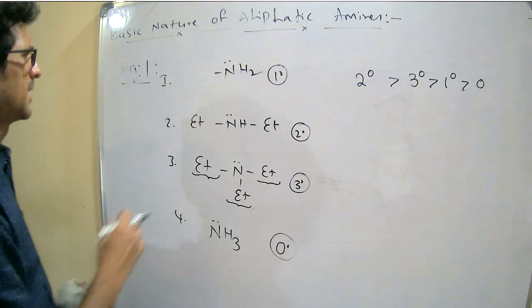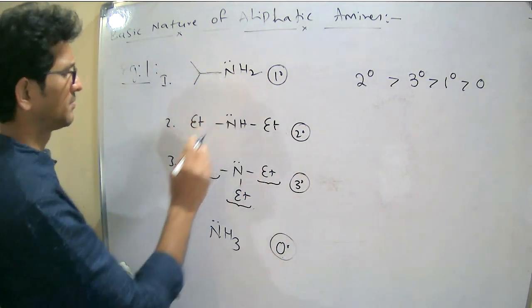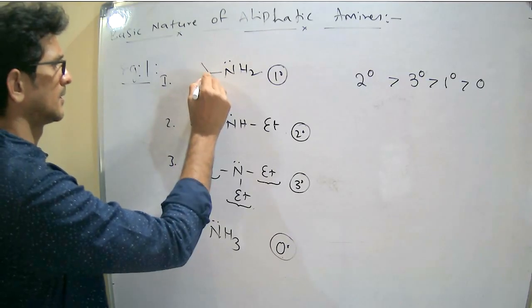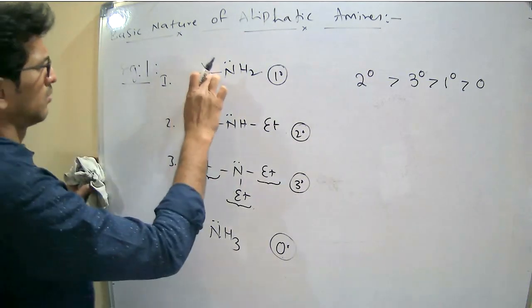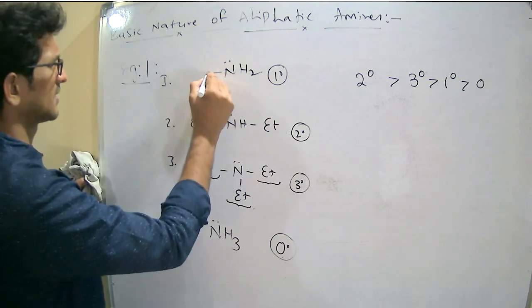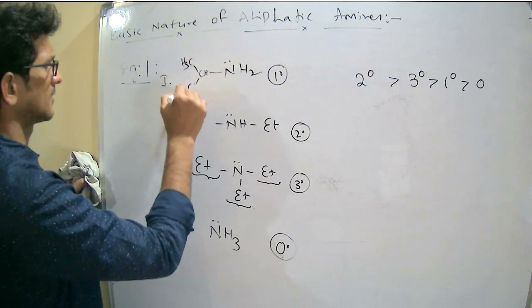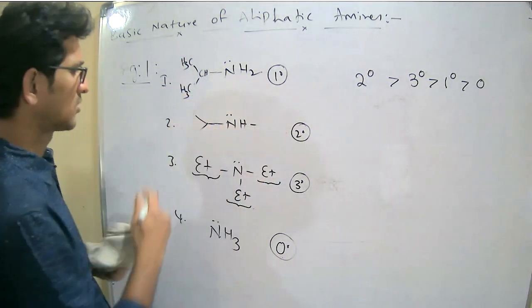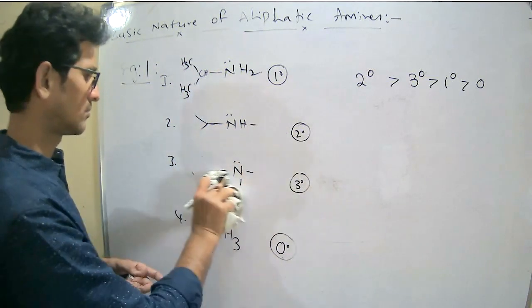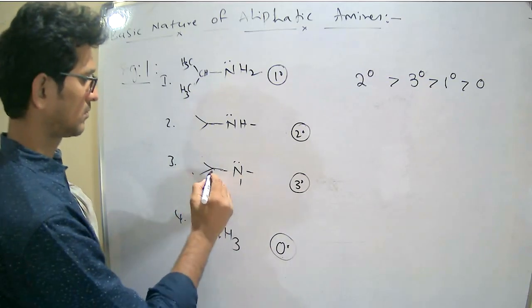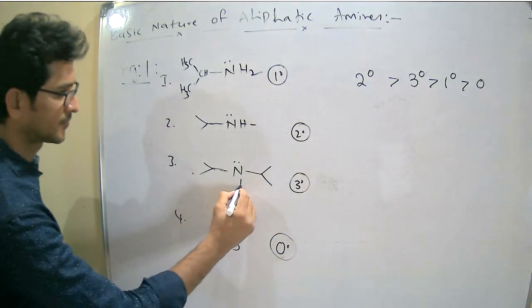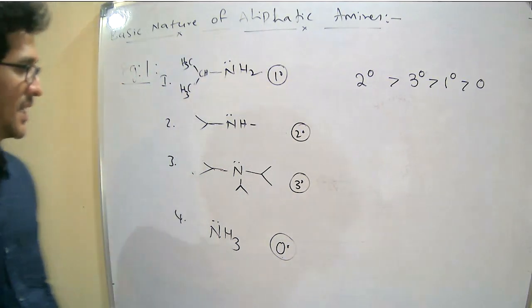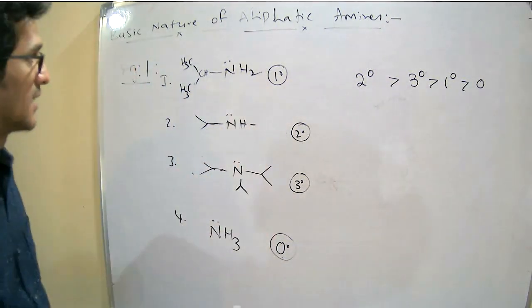If I replace the ethyl group with the isopropyl group, one carbon, 1, 2, 3, 4, isopropyl group, what happens to the basic nature of these amines if the isopropyl group is there?